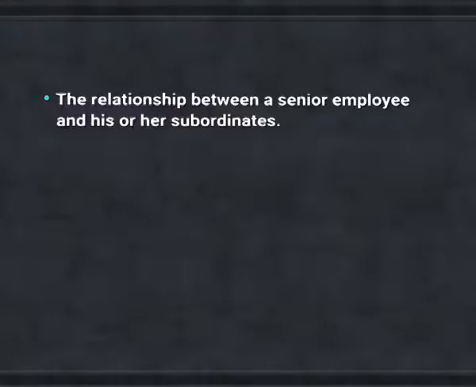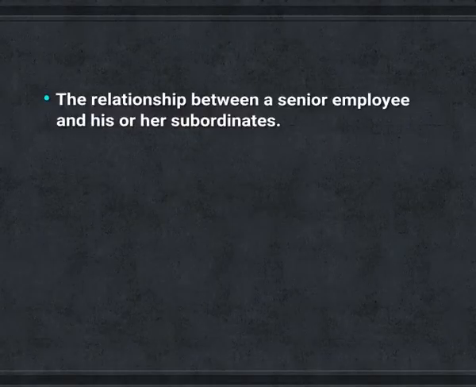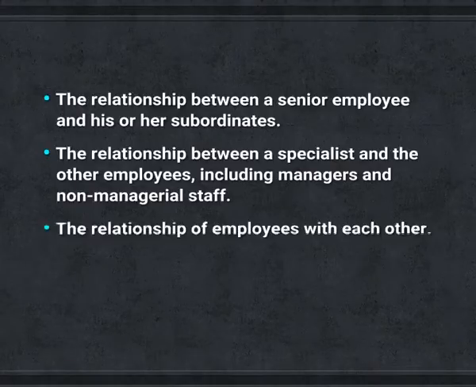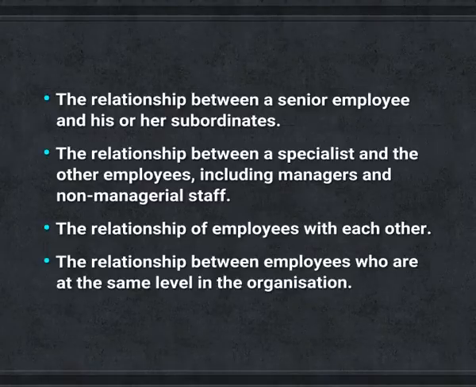Formal relationships between different groups, departments and positions in an organization are created by an organization structure. These relationships can be classified into several categories. The relationship between a senior employee and his or her subordinates, the relationship between a specialist and other employees including managers and non-managerial staff, the relationship of employees with each other, and the relationship between employees who are at the same level in the organization.